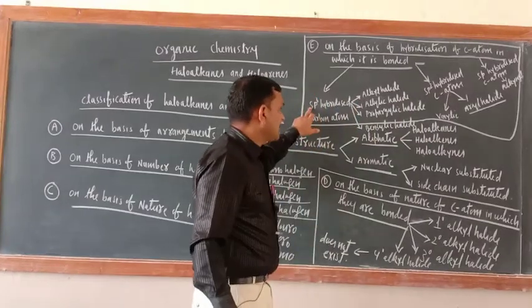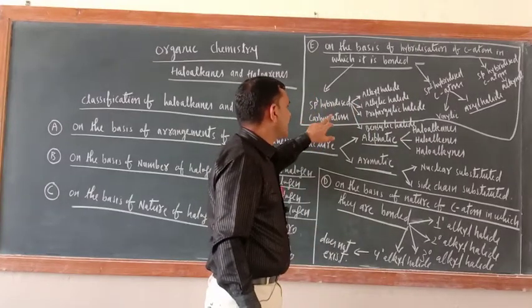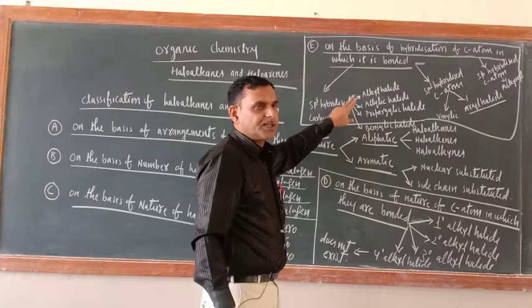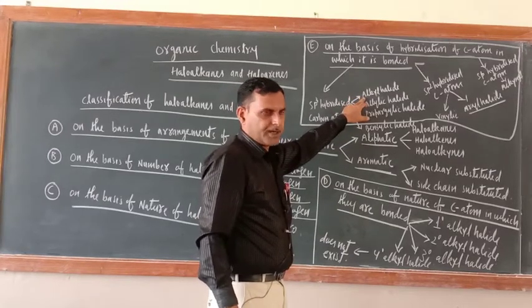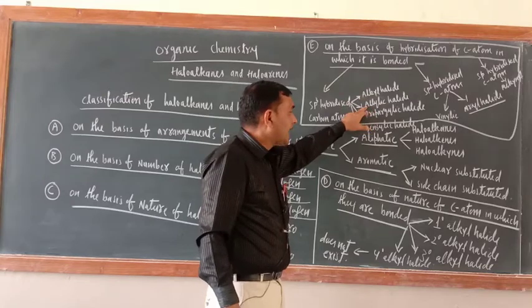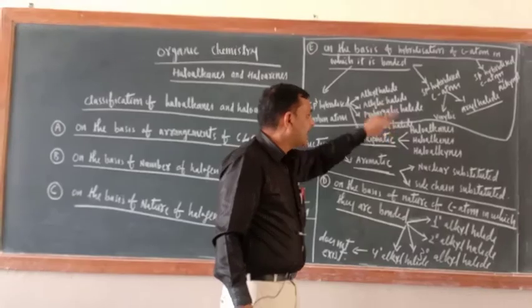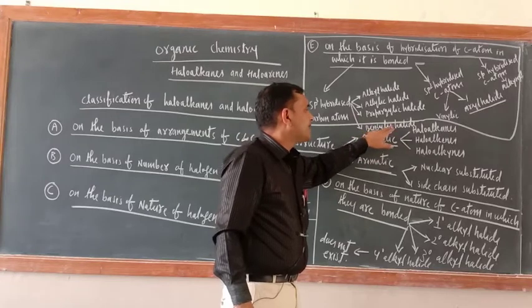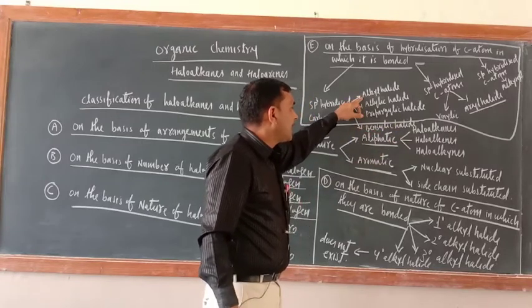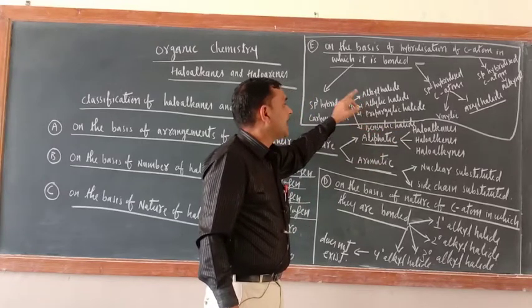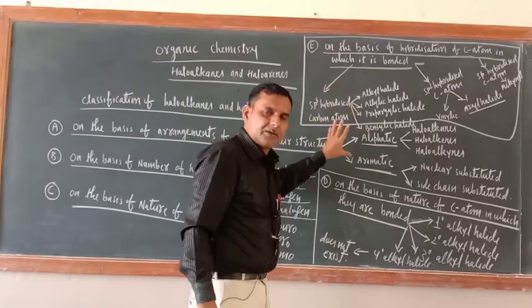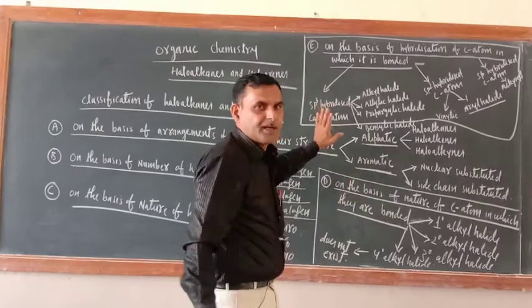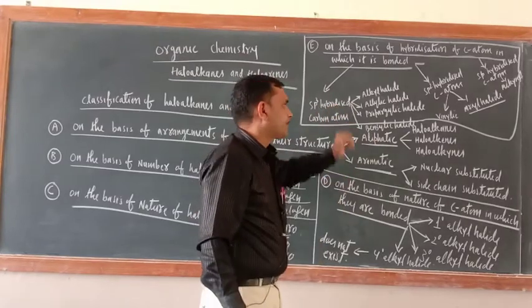If a halogen atom is bonded with an sp3 hybridized carbon atom, these possibilities are there: they may be alkyl halide, allylic halide, propargylic halide, or benzylic halide. When they will be alkyl, allylic, propargylic, or benzylic, I will explain, don't worry. Right now you just note down the names.